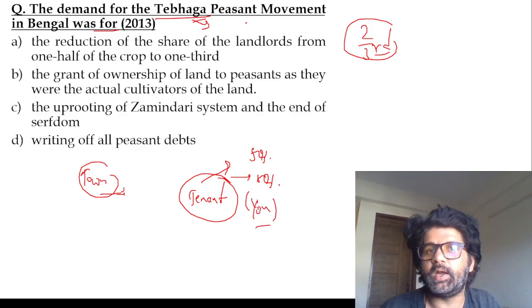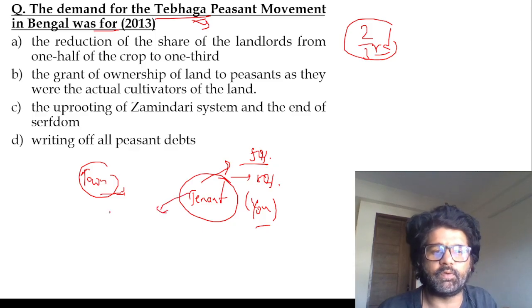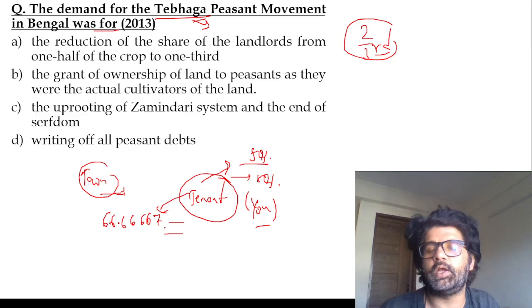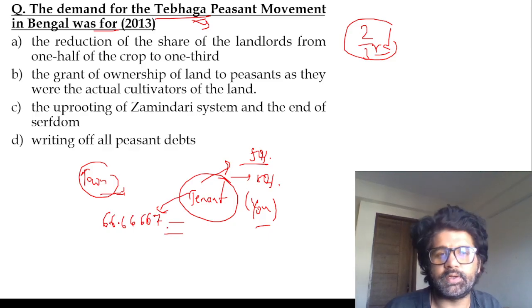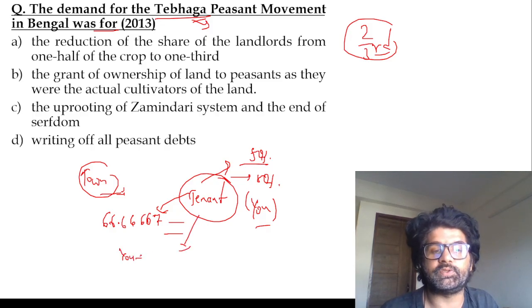That was not liked by the peasants of Bengal, so they went with Tebhaga, two-third. They were like, no, we will not take 50%. We want two-third, 66.66666, which is a recurring decimal, guys. When you read recurring decimals in CSAT, remember this. They said we will only give you 33.33%, one-third, but we'll take two-third. That is the Tebhaga movement.